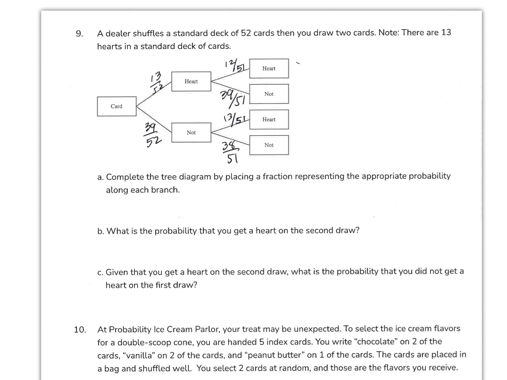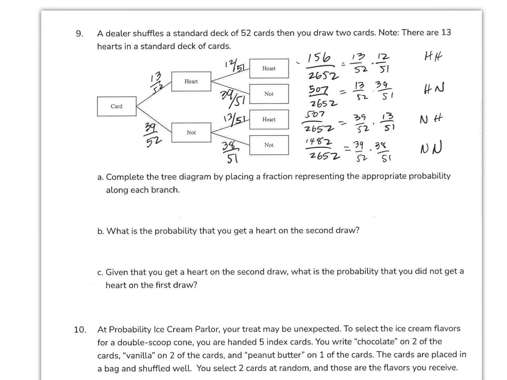Okay? All right, now we're going to finish our probabilities. I'll pause the video. You go ahead and complete the multiplication. Okay, I've gone ahead and completed the branches, and I'm following the paths. For example, I wrote this up as this is heart, heart. So heart, heart would be these probabilities.